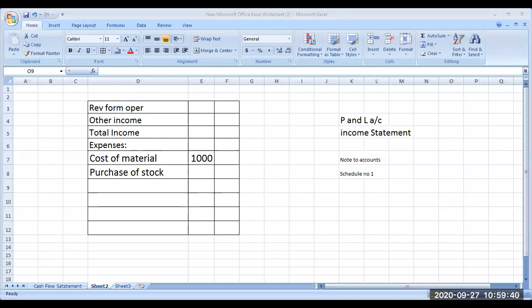By the time, does anybody else have any other doubt? For this cash flow, sir, should we go through the material you will upload? I will upload.